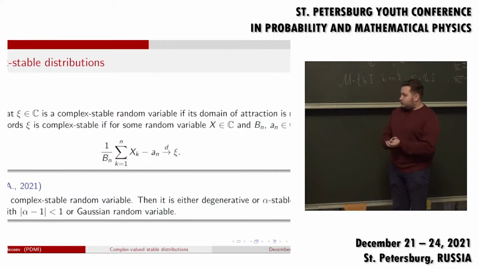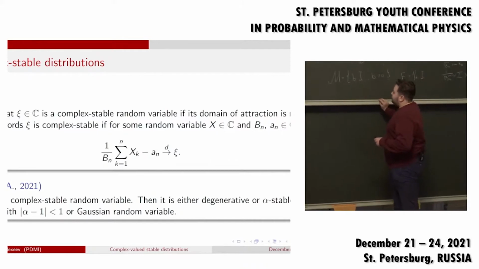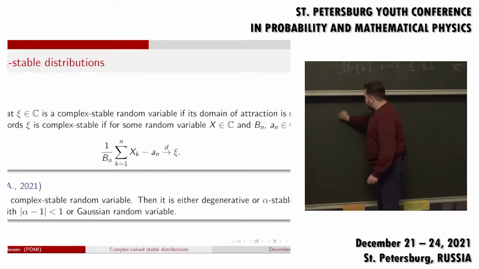Actually, since the degenerate law is 1 stable and Gaussian is 2 stable, this theorem can be formulated as the following. X is a complex stable random variable if and only if it is alpha stable for some parameter alpha, where alpha belongs to this set on the complex plane.